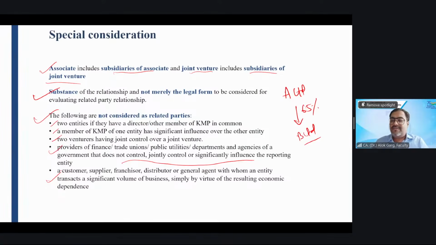Yes, sir. Agreed, sir. This question will try to set a trap and trap you, right? But don't get into the trap of that question. Always remember, a customer, supplier, franchisor, distributor, agent with whom an entity transacts a significant volume of business, doesn't matter, right? Simply by virtue of resulting economic dependence, it will not be a related party.